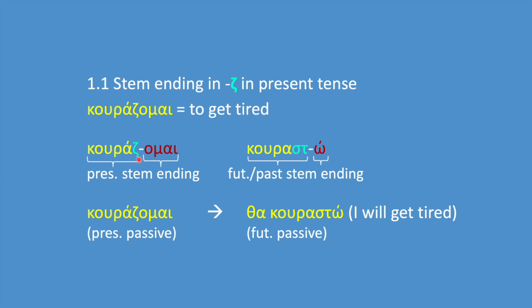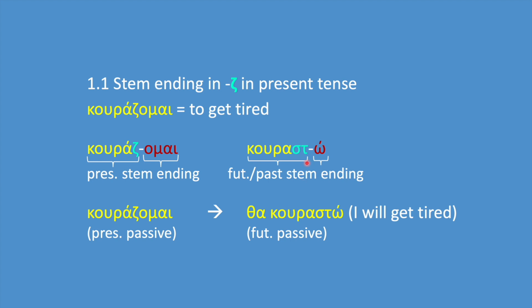In order to form the future passive tense, we need to know the future passive stem. So when we have zeta, we replace the zeta with sigma, taf, and we get the future passive stem, kurast, which is also the past passive stem.